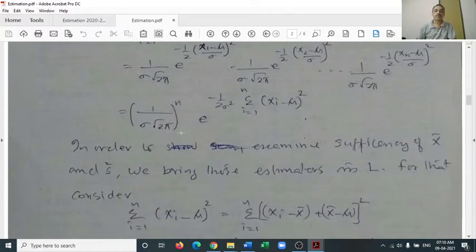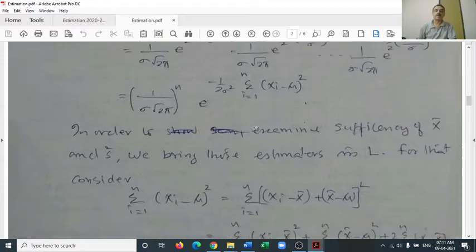That is by considering the similar terms together. So 1 by (sigma root 2 pi) whole raised to n, e raised to minus 1 by 2 sigma square, sigma over i equal to 1 to n of (xi minus mu) the whole square. That's by considering that 1 by 2 ((x1 minus mu) by sigma) square plus 1 by 2 ((x2 minus mu) by sigma) square, etc.